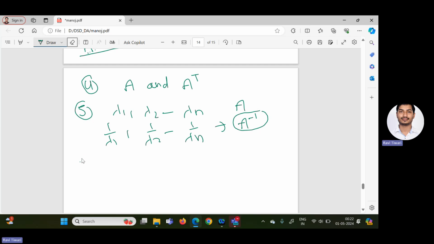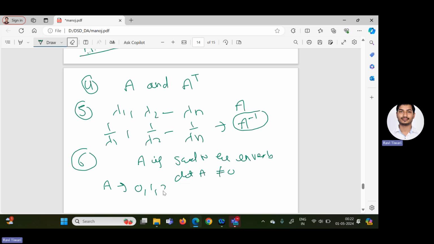Property number 6: we know that a matrix is said to be invertible or non-singular if the determinant of A is not equal to 0. So if anyone asks you, if matrix A has eigenvalues 0, 1, and 2, what can you say about invertibility, whether this matrix is singular or not? You will answer that this matrix is singular and not invertible.